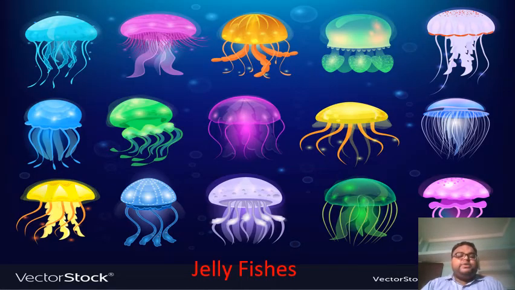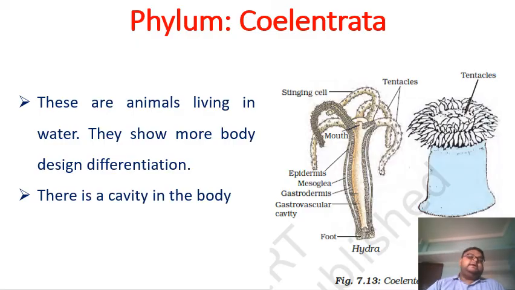So students, what can you see from this picture? Okay, so you can see different types of jellyfish, isn't it? These are jellyfishes. Have you ever seen jellyfish in your real life, students? They are found in the seas. Very good, students. Now let's see where these jellyfish belong. In which phylum does this jellyfish belong? So students, this belongs to the phylum Coelenterata. Okay students, now just look at this picture and see what you can find.